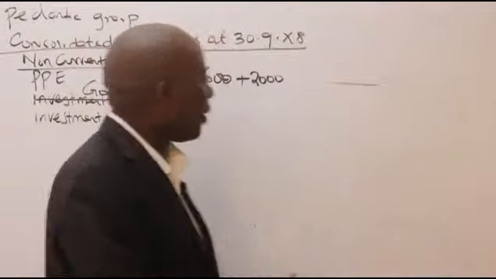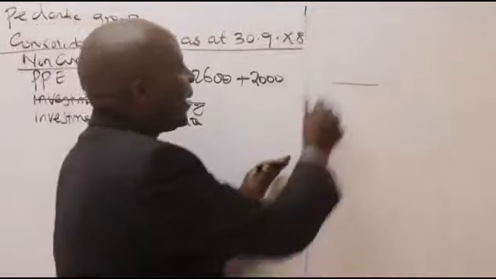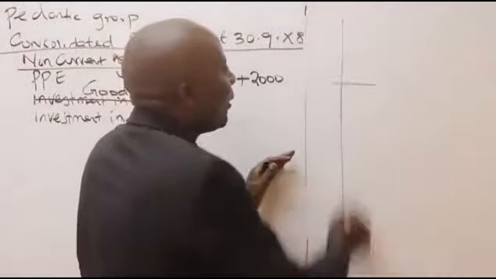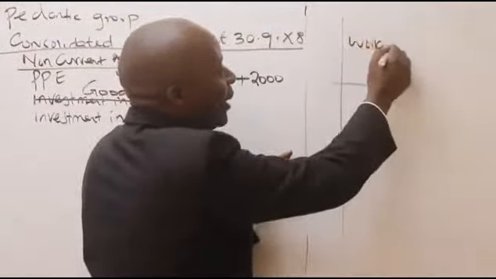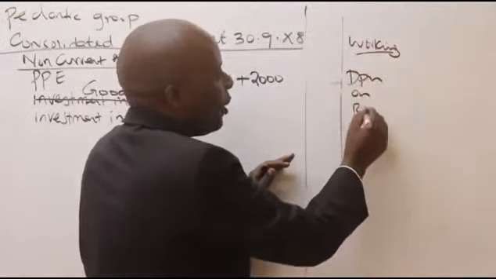So, ladies and gentlemen, go ahead and calculate for me. Here by the side, I have a place where I'm doing my workings. I would want depreciation on revaluation.